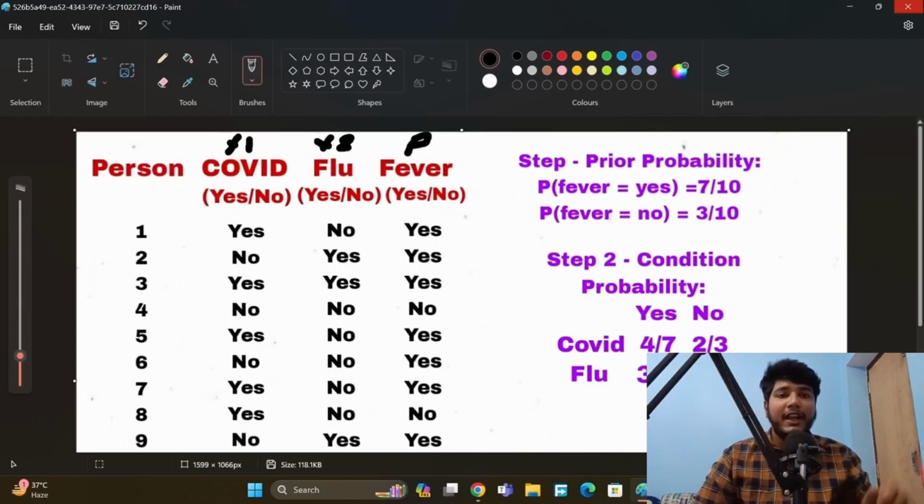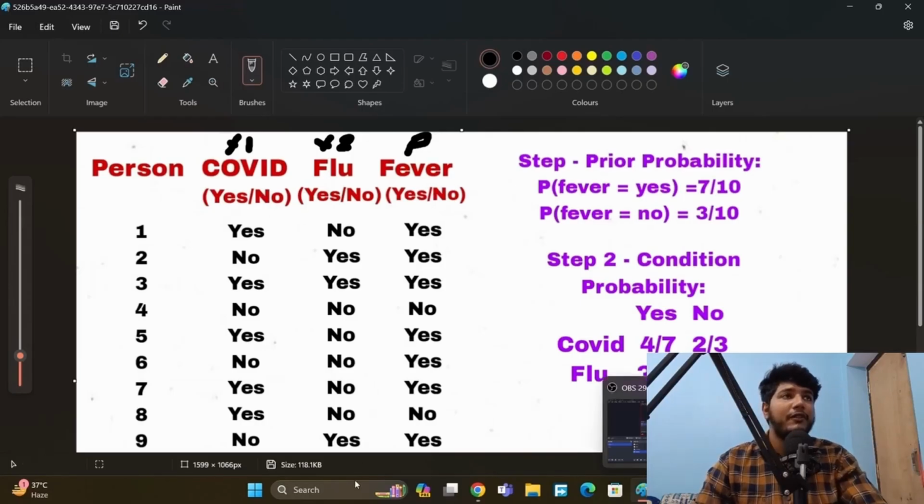Because we have multiple data, we are not just looking at one record, because it does not mean that if one person has COVID and has fever, another person who has COVID will also have fever. We have multiple data, so how will we use this data and calculate? According to this data of patients, we have to predict whether they have fever or not.